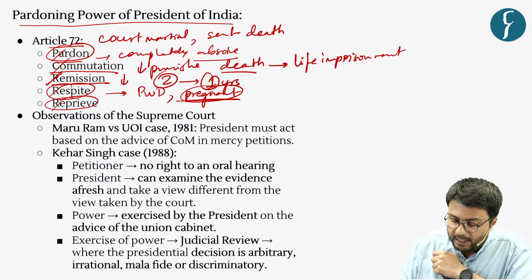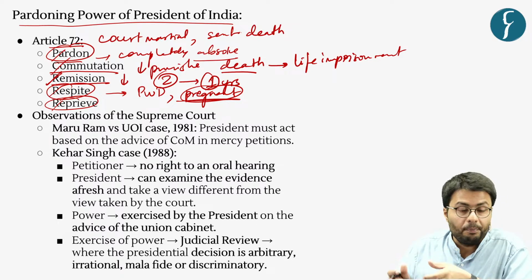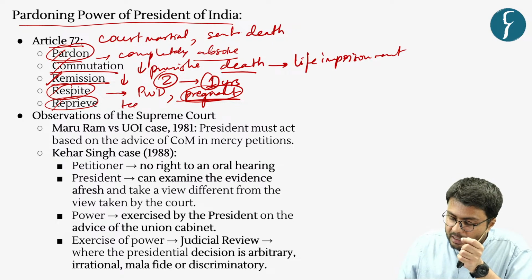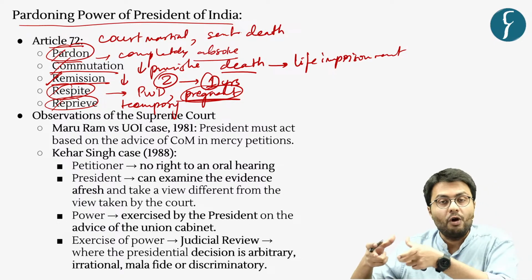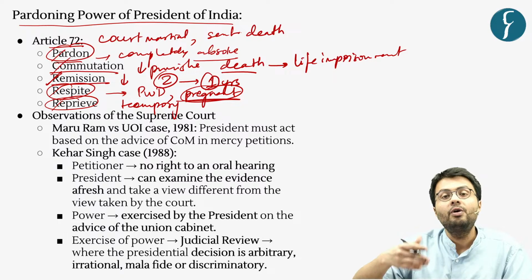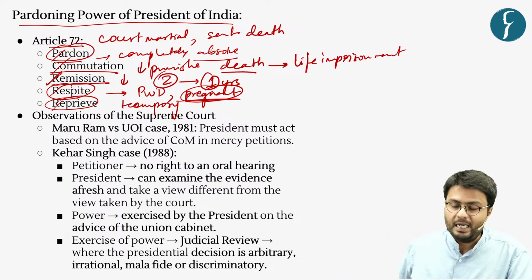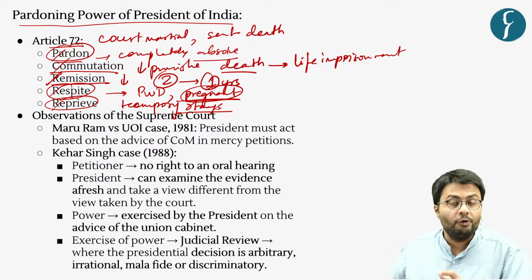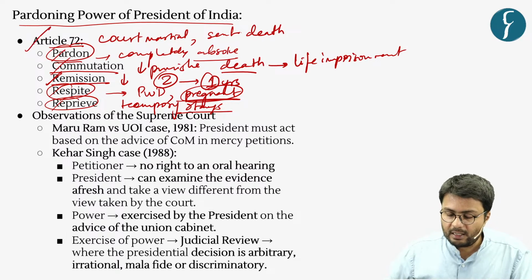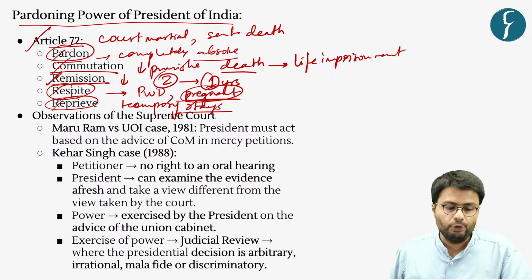Further, the President of India can also provide reprieve, which means a temporary stay in the execution of the sentence, which enables, for example, a convict who has been given a death sentence to pursue various other legal remedies. So these are the powers that are given to the President of India by Article 72 of the Indian Constitution.